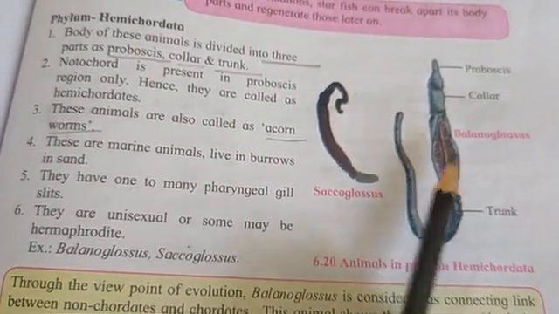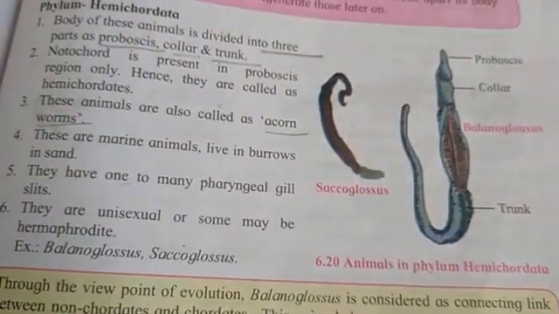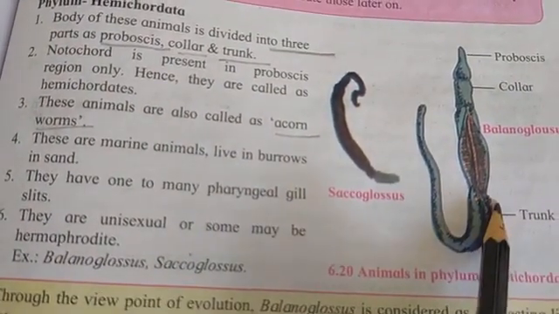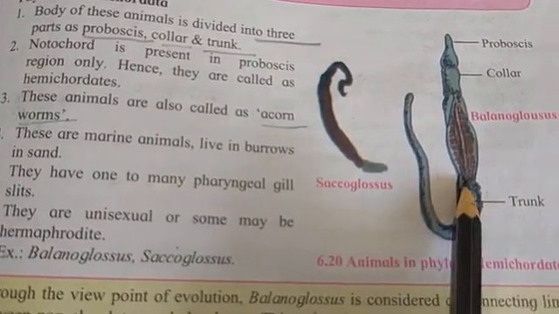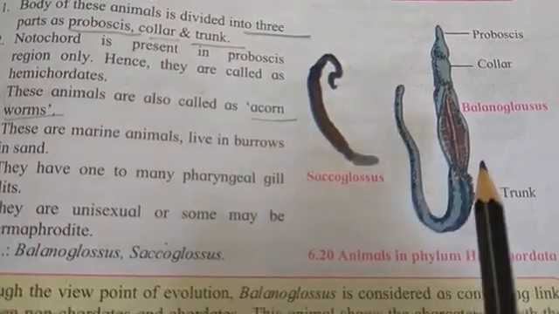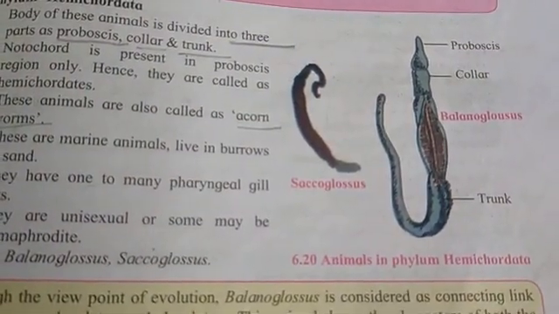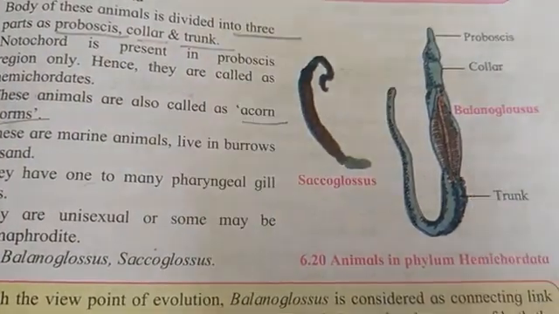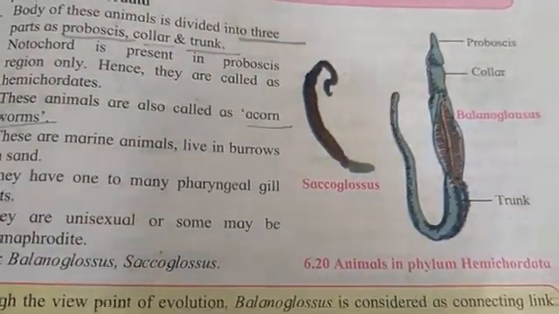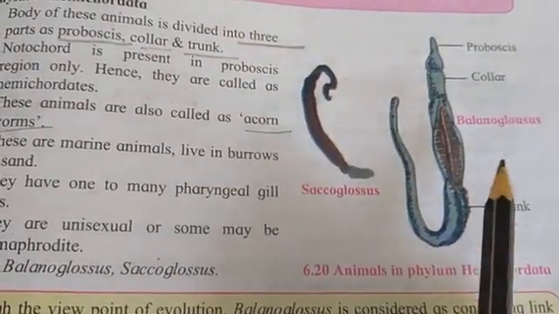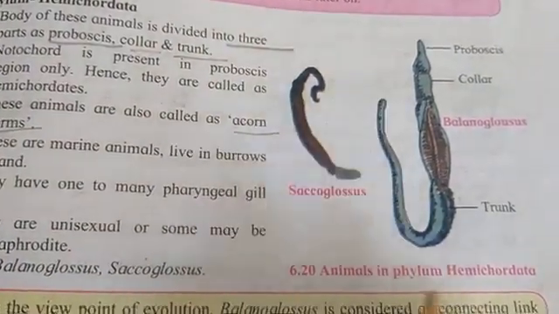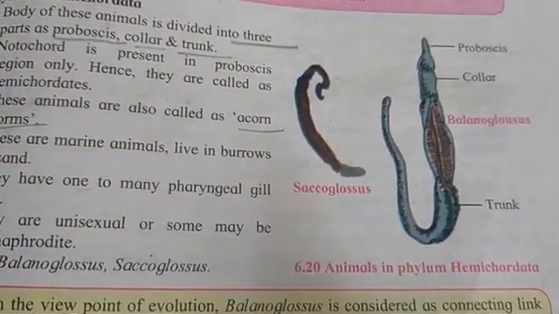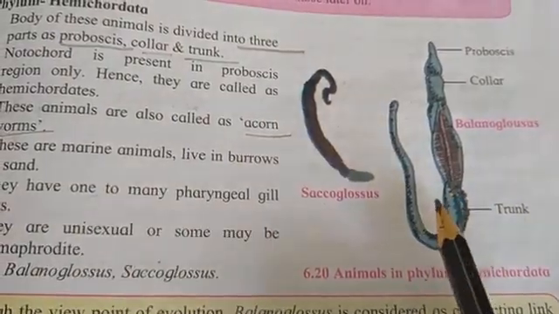Balanoglossus is considered a connecting link between non-chordates and chordates. These animals show the characters of both the groups. We have done the connecting link in the first chapter, that is evolution. In evidences of evolution, we have connecting links. So this animal plays the role of a connecting link between chordates and non-chordates. Okay, students, so this point you have to keep in mind.